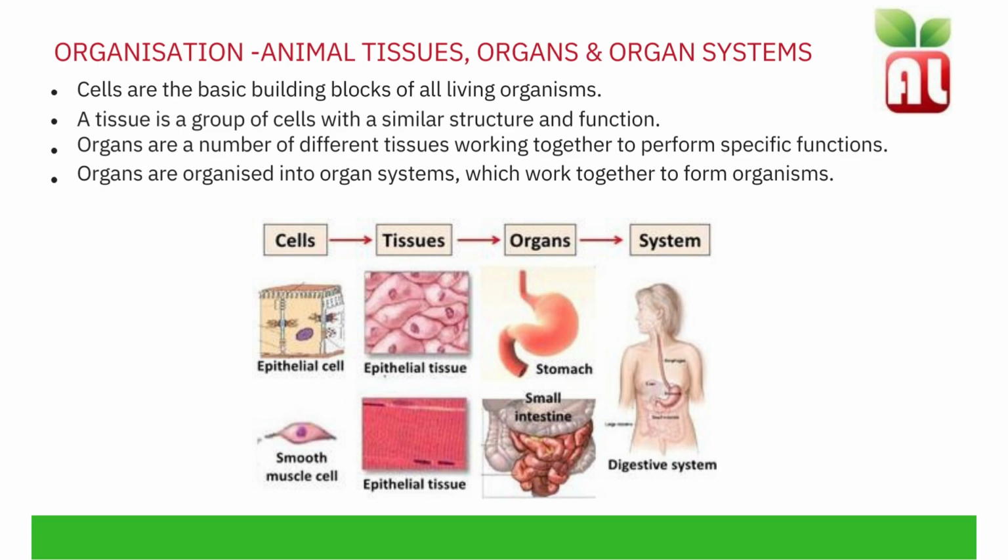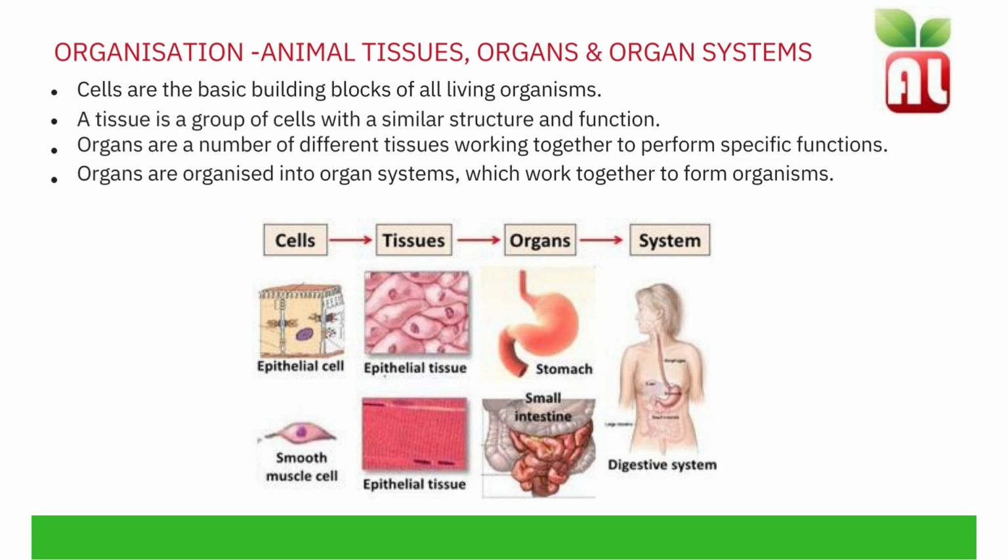An example of a cell is a muscle cell. An example of a tissue is muscular tissue, which is many muscle cells working together for muscle contraction. An example of an organ is a stomach. The stomach is made up of muscular tissue for contraction and relaxation to mix or churn food, glandular tissue to secrete digestive enzymes and acid into the stomach, and epithelial tissue.